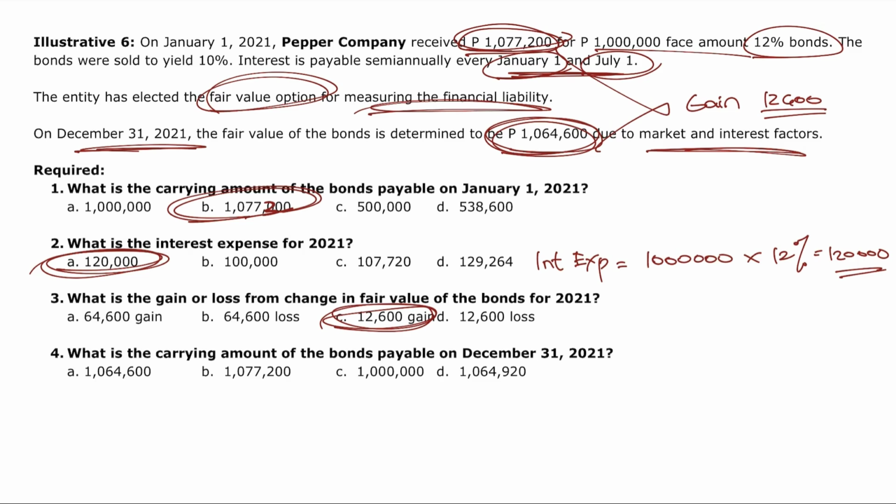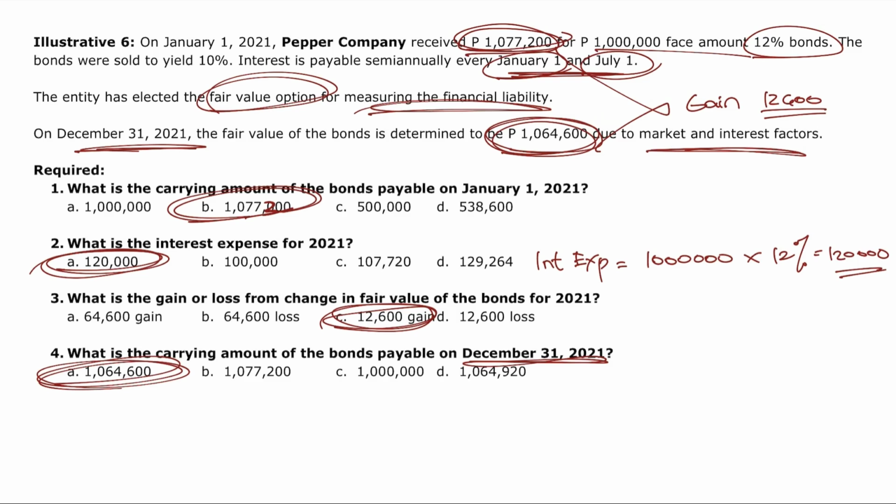Then number 4, what is the carrying amount of the bonds payable on December 31, 2021? Obviously, that's the fair value, no? And that's 1,064,600. That's why number 4, alpha, will be the final answer. Okay? So those are the procedures and concepts if we selected the fair value option in measuring the bonds or the financial liability.